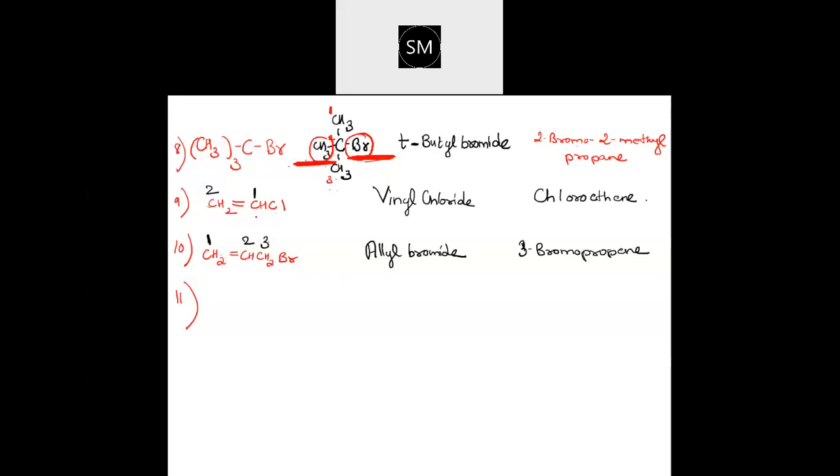In the ninth case, if you see this carbon, the first carbon which I have labeled as first one, that has a double bond also, and on this side there is chlorine also, no? So that should be given the first number.